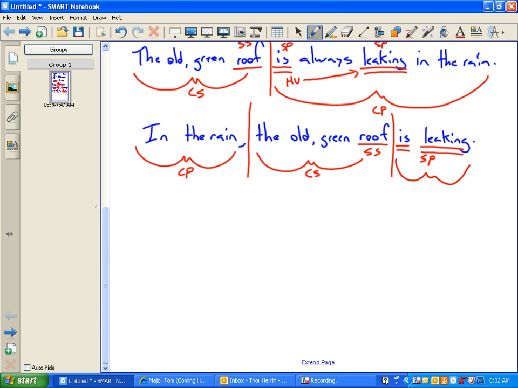It's split up now. It doesn't really matter where in the sentence it is. I can take something at the end of the sentence, like in the rain, and move that to the beginning of the sentence and put a comma after it, but it's still describing the predicate. It's not describing the subject. Let's try one more challenging one.